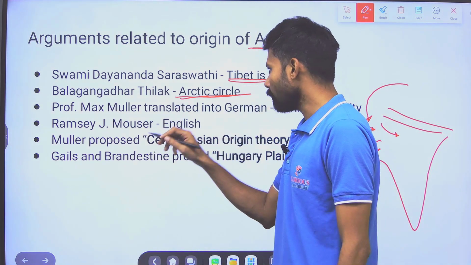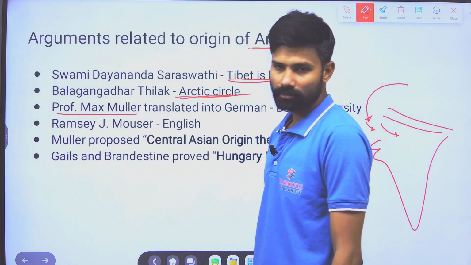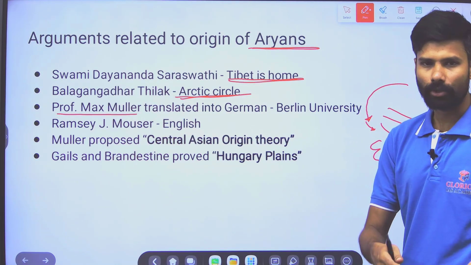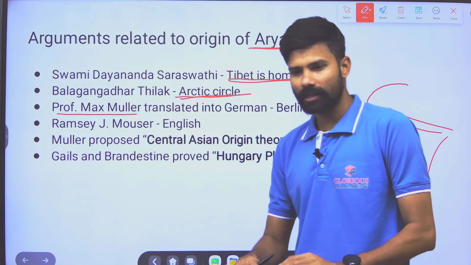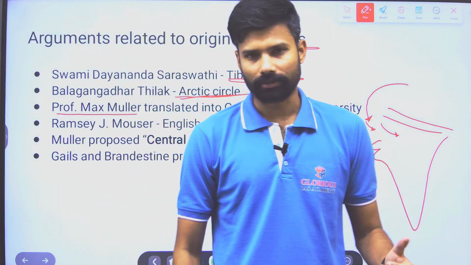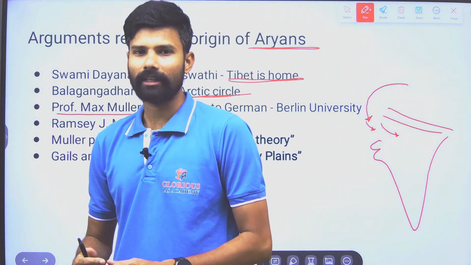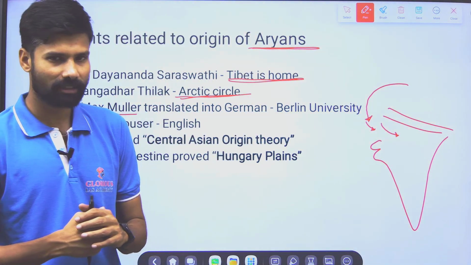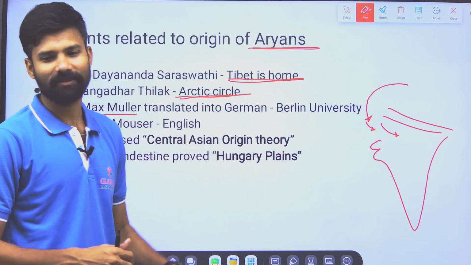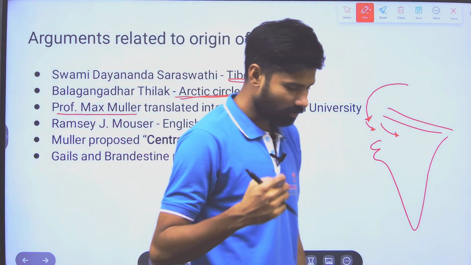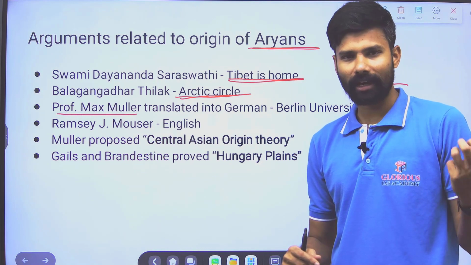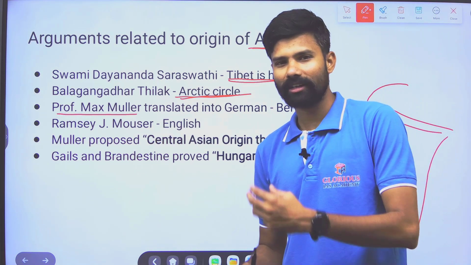And then Max Muller, he is a German. So he started translating all the Vedas into German, and after translating them, he set up one Sanskrit department in a Berlin University and started studying them. So for the first time in Europe, they started studying Indian literature. See, that is the beauty of our knowledge. Our knowledge has been studied even by the Europeans, and that paved the way for modern life.